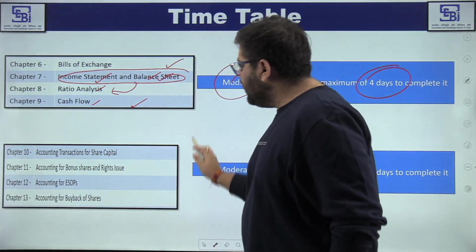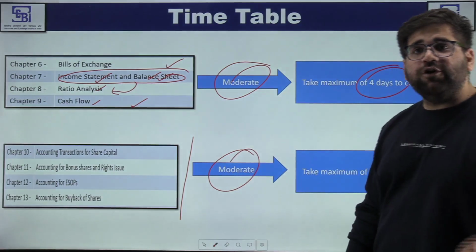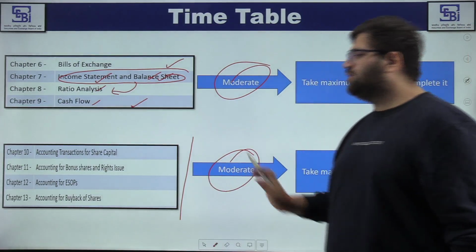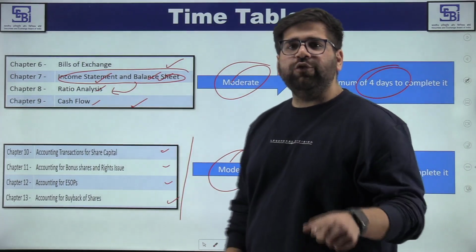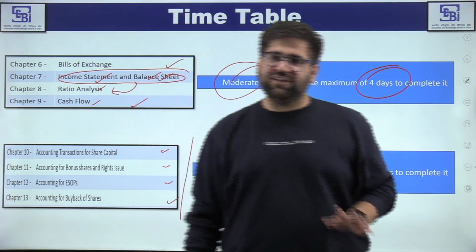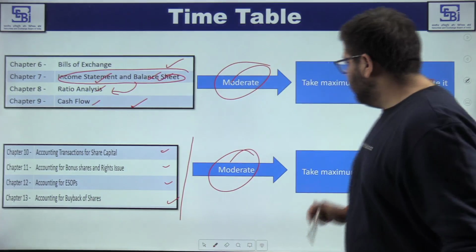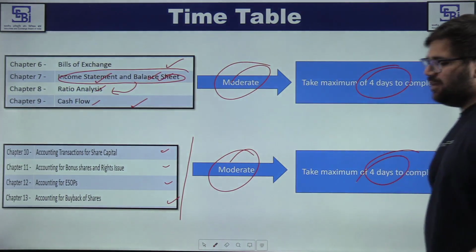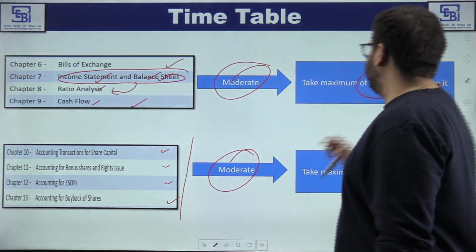Then comes the accounting treatment for special transactions. This is again moderate. Why moderate? Because if your journal entries are strong, this particular chapter will be moderate. Just focus on different rules, and at the end you will apply journal entries only. You just have to understand what is the rule which is working, apply the journal entry, and you are done away with your answer. Okay, so again, maximum of 4 days. So I am assuming that you will give at least 4 days to these 4 chapters as well.